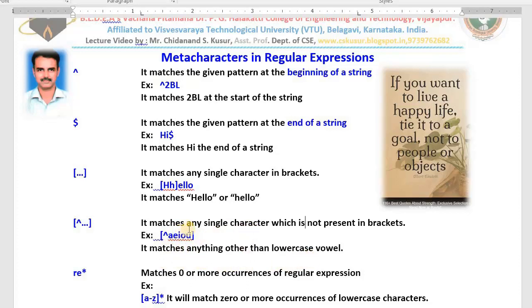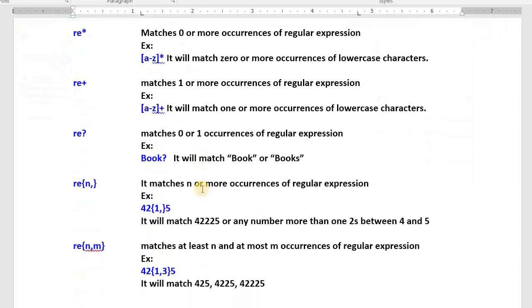Understood all of you? One string is there. Now this is a string. Whether in this word A is there, it will not match. It matches any single character which is not present in brackets. Okay, like this, all these regular expressions will work.